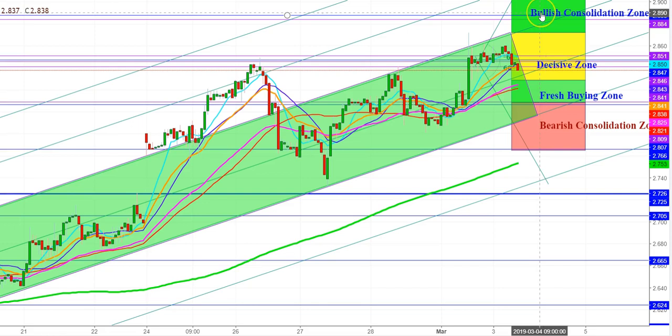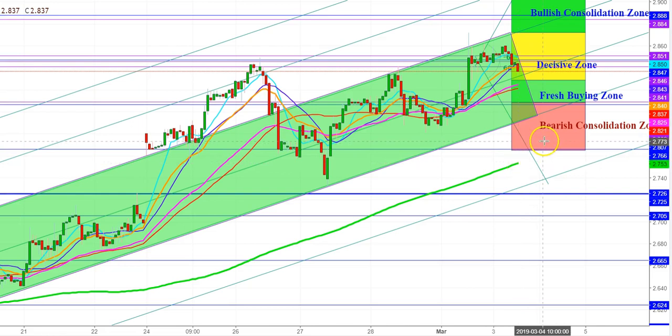So above this, here you can see a bullish consolidation zone, and I find that if the natural gas futures are inside this fresh buying zone, we will find fresh buying amid this zone from $2.827 to $2.810. Below the level of $2.810, if they break this level, they will enter inside this bearish consolidation zone, which is up to the level of $2.766, where they will find a good support from the 200 days moving average, which currently exists here.